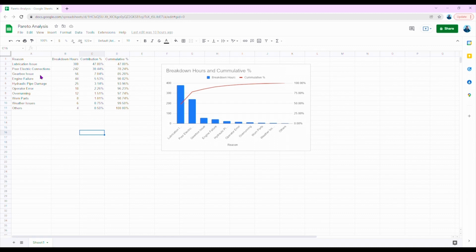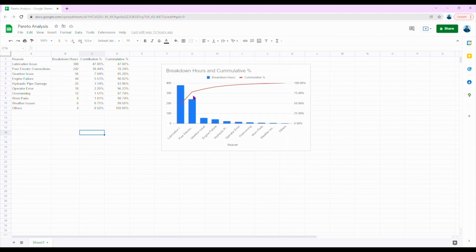Now we need to convert this qualitative data into quantitative by writing down all the problems and their breakdown hours in Excel. So if you see, this is the summary of all the reasons and their breakdown hours, let's say in the span of 1 month. Now plot a Pareto chart with this data, and you can see this is the Pareto chart where the bars give you the breakdown hours for each reason, and the red line is the cumulative contribution of these reasons.